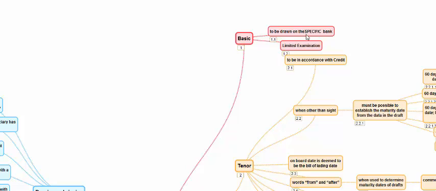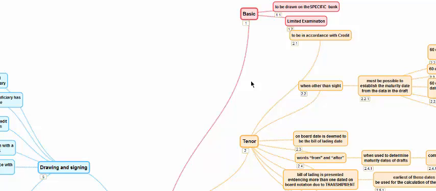Basics. Draft should be drawn on the specific bank. Because the LC is an undertaking or a promise by the issuing bank, normally in most situations, the draft should be drawn on the specific bank. The examination of the draft will be limited to whatever is mentioned in the specific article of UCP and whatever has been elaborated by ISBP, that is normally practiced, and it will not go beyond it. What it means is we will not be applying the Negotiable Instruments Act and the Stamp Act and so many things which are required in various countries, unless it has been specifically required by the credit.